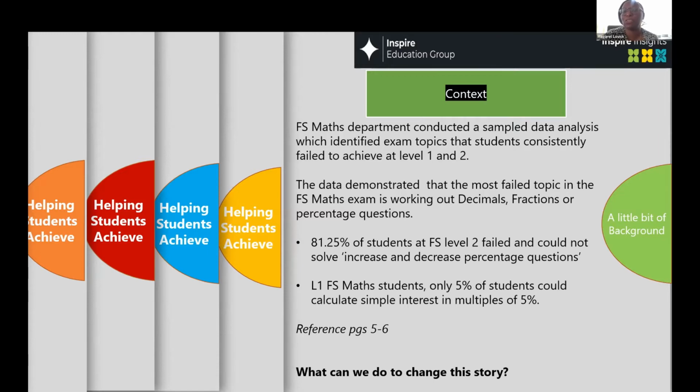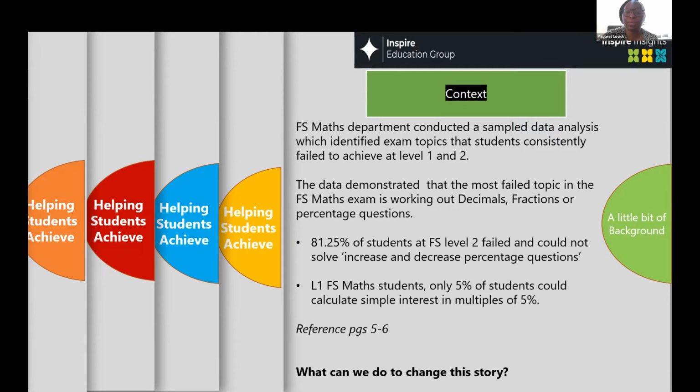So it's their results, and we get feedback in functional skills on how students performed in the exam. So which topics, which areas, how well did they do in, let's say, adding, subtracting, ratio, percentages, and that kind of thing.